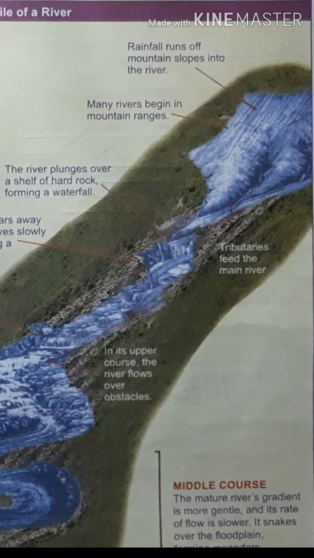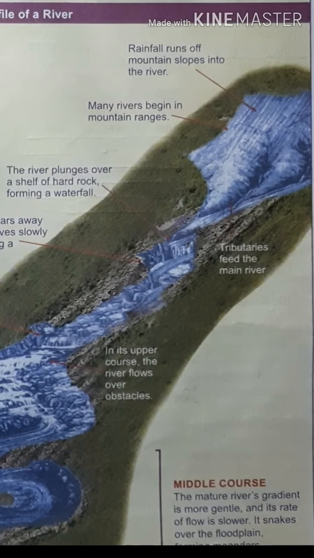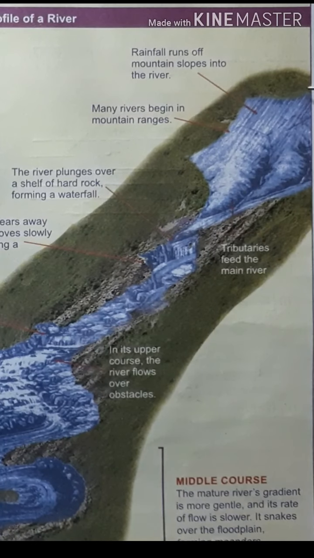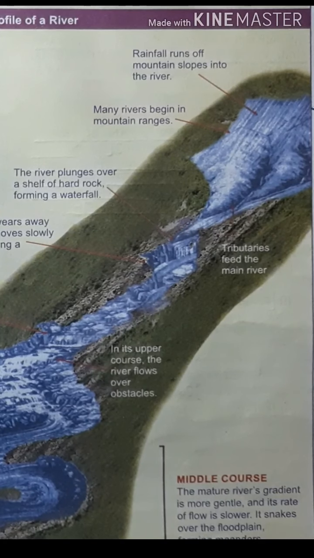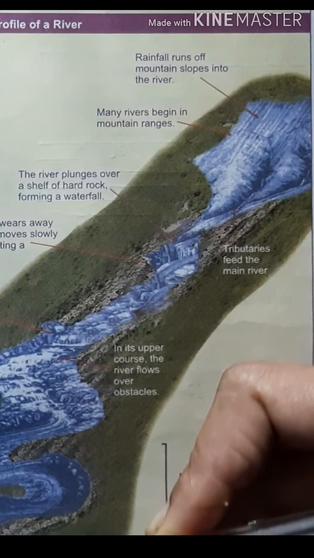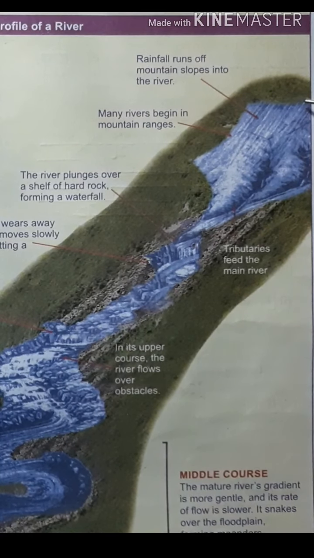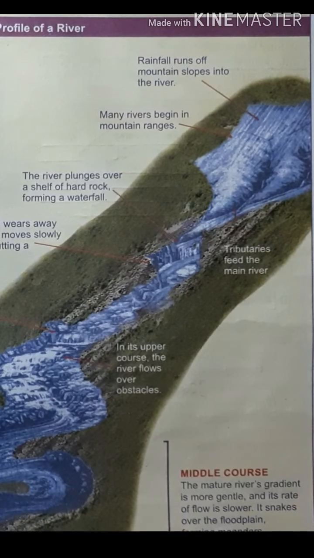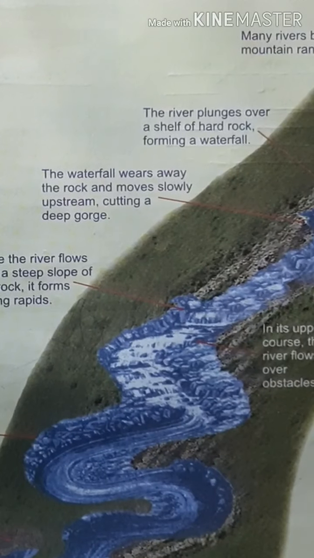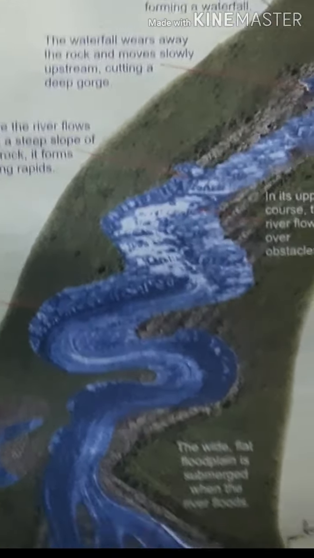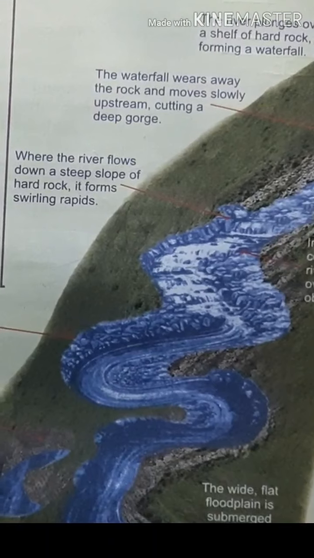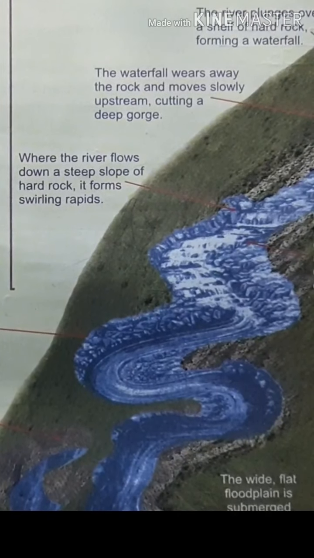This picture shows the course of a river. That means a river originates from the mountain and flows towards a sea or ocean or towards a large lake. So the path of the river from the origin to its end, which is the mouth of the river, is named as the course of a river. Here a course of a river is shown in this picture. Okay, so now let us study the different stages of the course of the river.